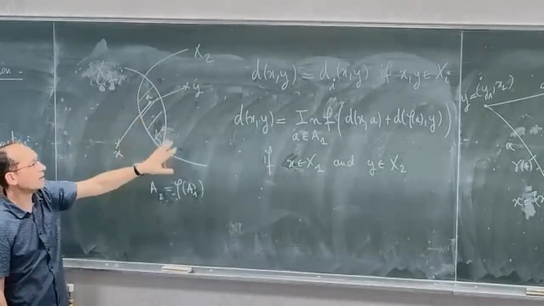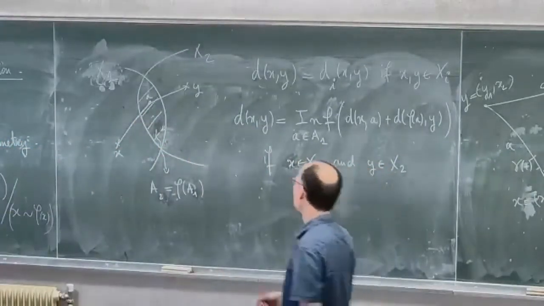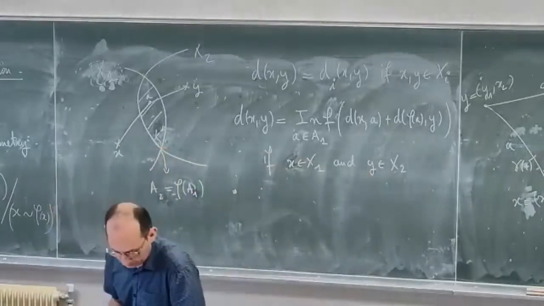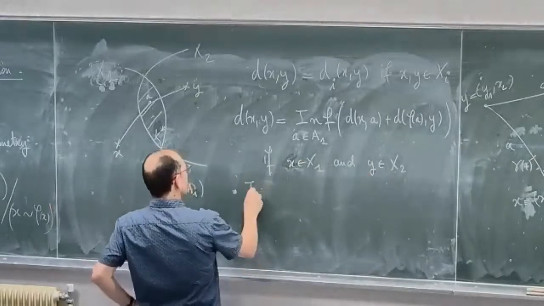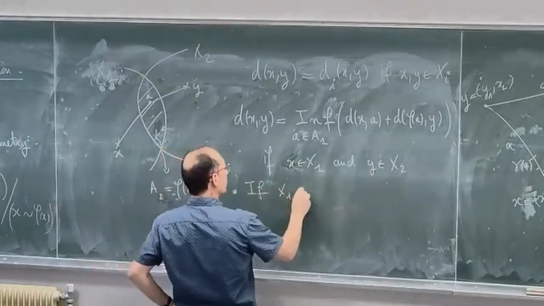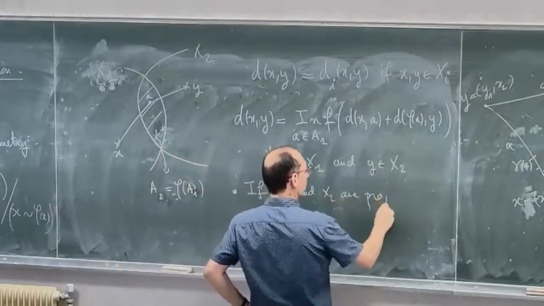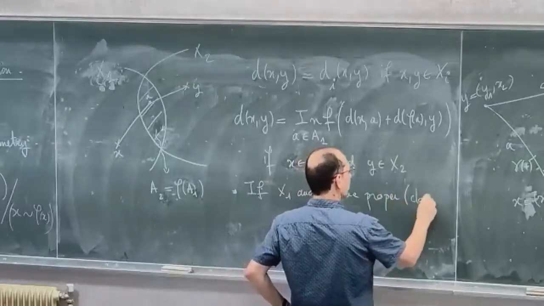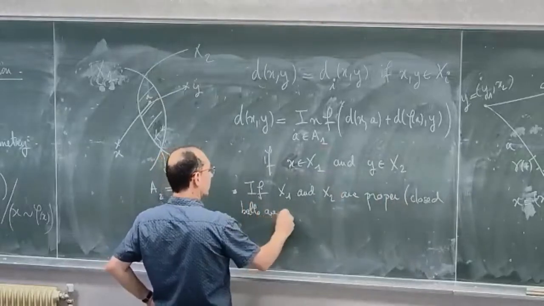And for this, I need some hypothesis on A, and there are 2 kinds of hypotheses. So the first one is that X1 and X2 are proper. It means that closed balls are compact.